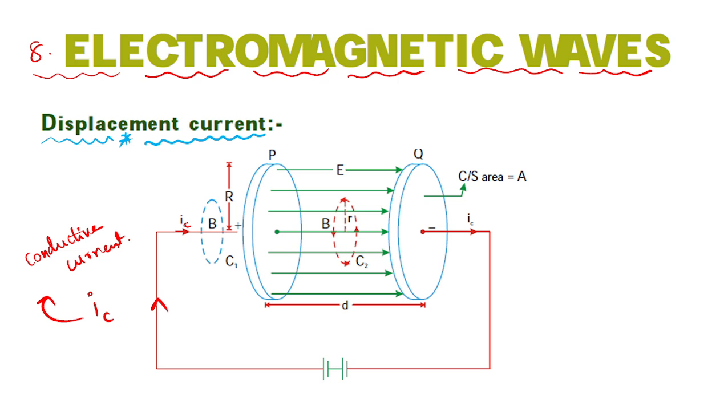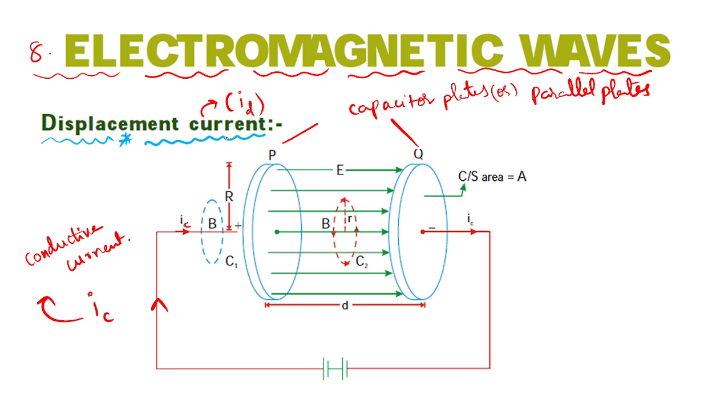These plates are called capacitor plates. Means a capacitor has two parallel plates, right? So this P and Q are the capacitor plates, or we can say parallel plates. This displacement current you denote with I suffix D.